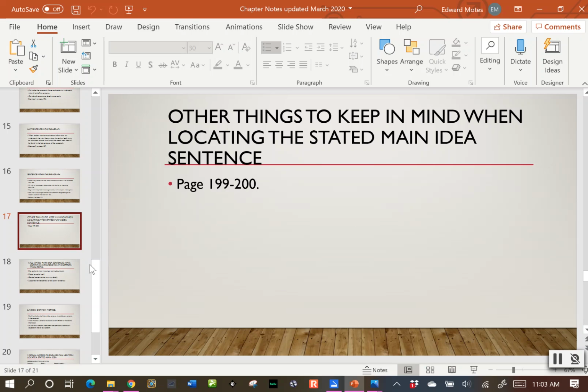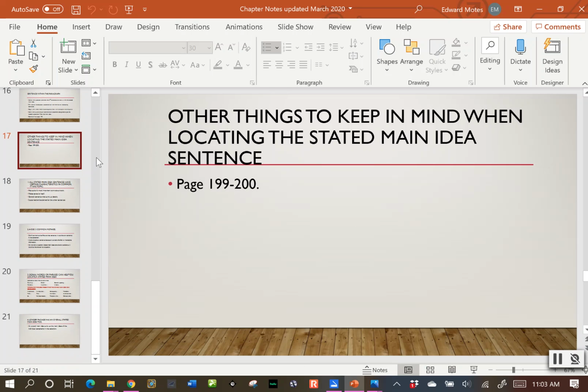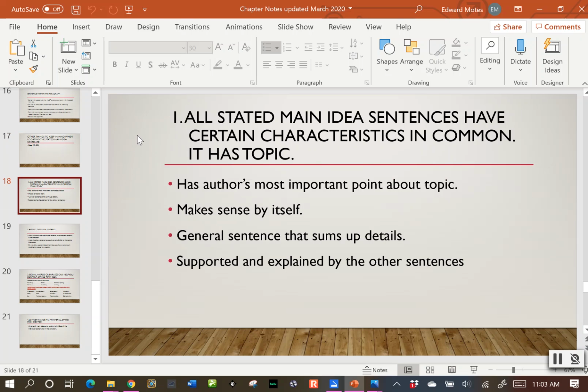And then, of course, like always, we have the gray box at the end of our chapter where there's other things to keep in mind when locating the stated main idea sentence. Those are on pages 199 to 200. Our first one, all stated main idea sentences have certain characteristics in common. It has a topic, has the author's most important point about the topic, it makes sense by itself, it's a general sentence that sums up the details, and it's supported and explained by the rest of the sentences in the paragraph.